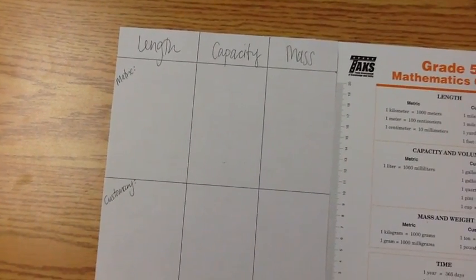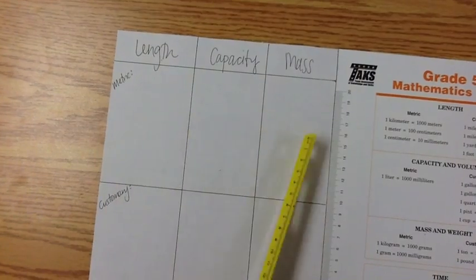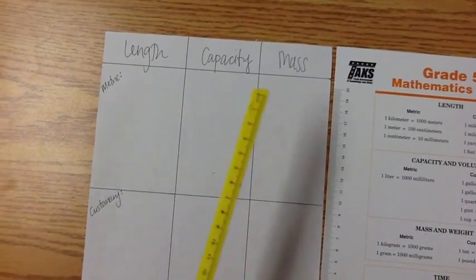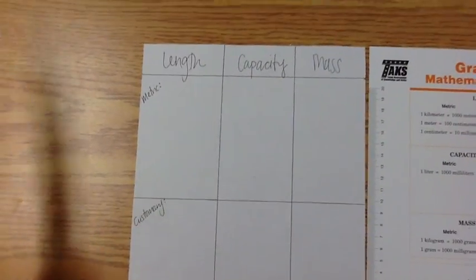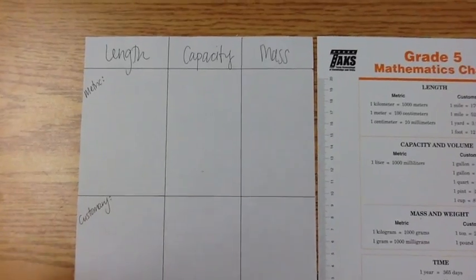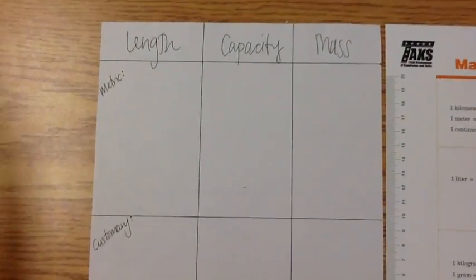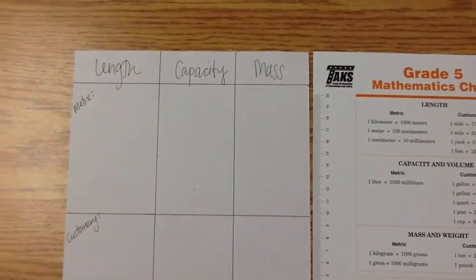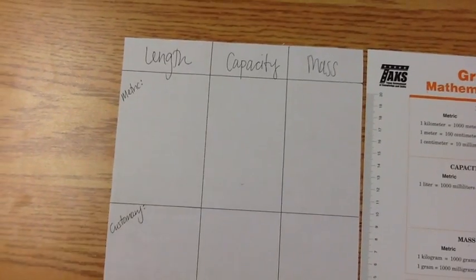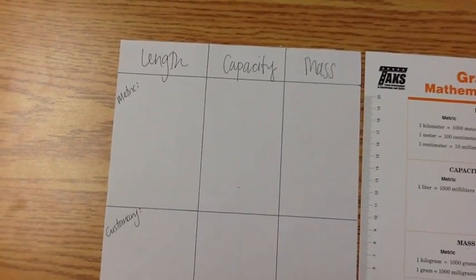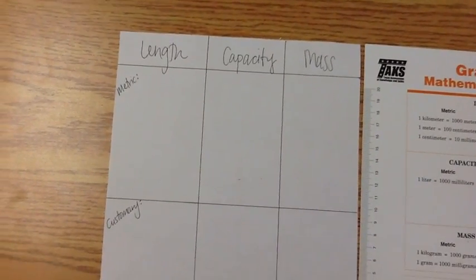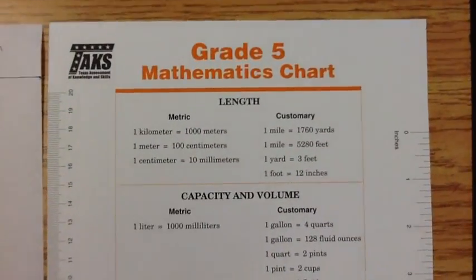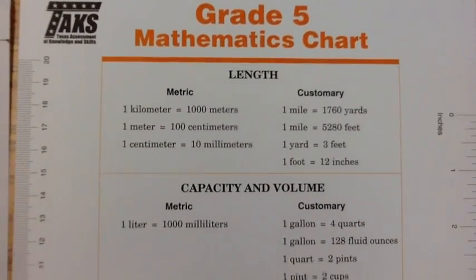Today we're going to talk about conversions of measurement, metric and customary. The first thing we wanted to do is talk about what the different types of measurement are: length, capacity, and mass, for both metric and customary. And then we wanted to reintroduce this wonderful chart.